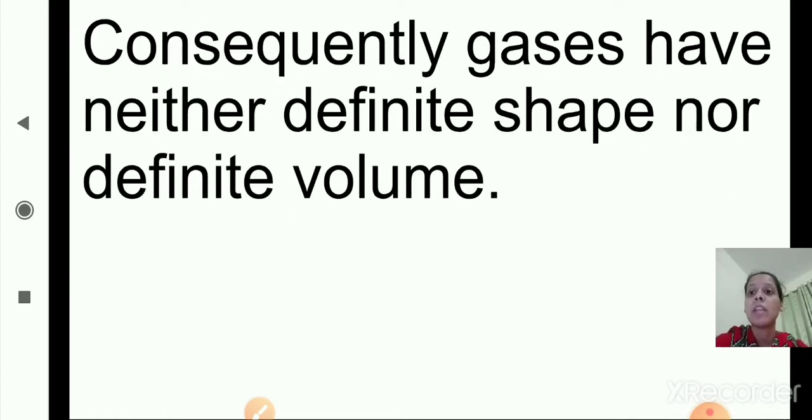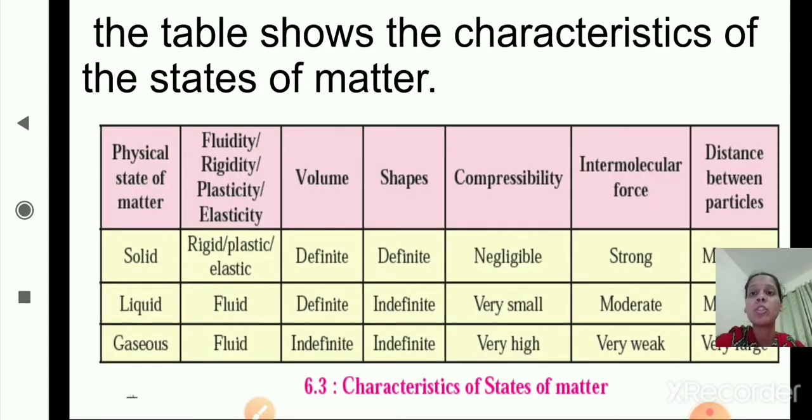Consequently, gases have neither definite shape nor definite volume. So these are the properties of solid, liquid and gases we have seen just now. Now the table shows the characteristics of the states of matter.